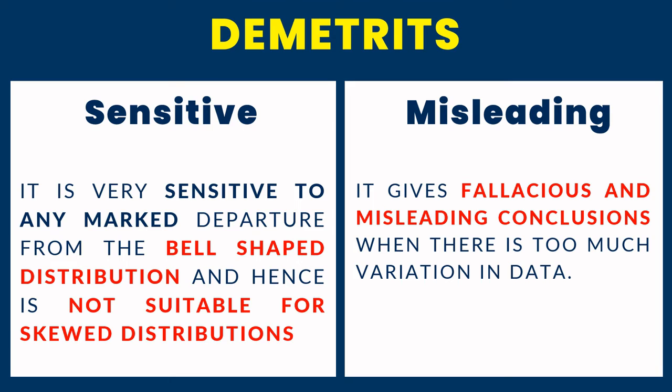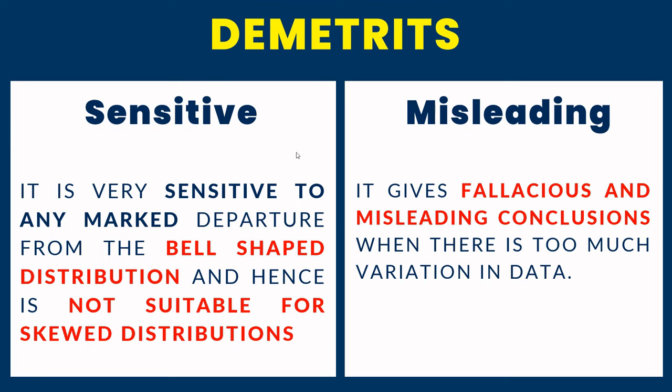Here we understand what skewness is. There are two types: positively skewed and negatively skewed. If your data set has more positive values, they lie on the positive side, so it is positively skewed. If your observations mostly lie on the negative side, it is a negatively skewed distribution. A bell-shaped or normal distribution is an equal division of positive and negative values. So arithmetic mean is suitable for bell-shaped distributions, but it is not suitable for skewed distributions.